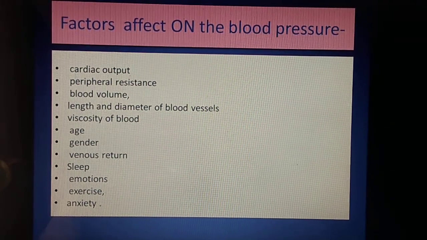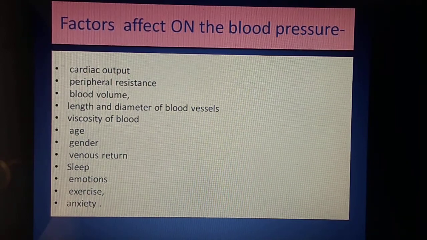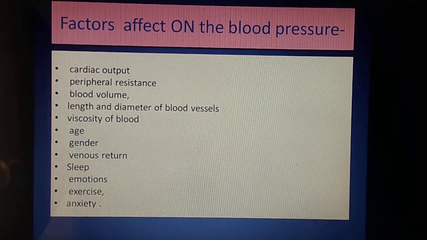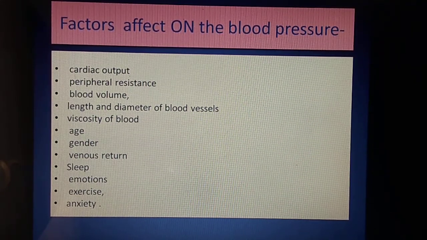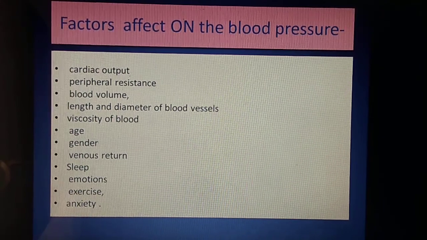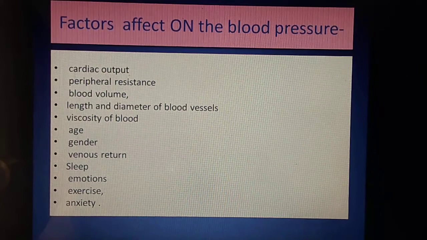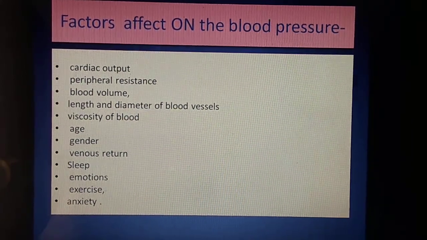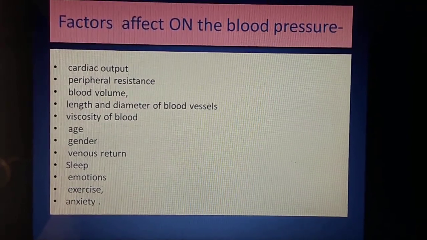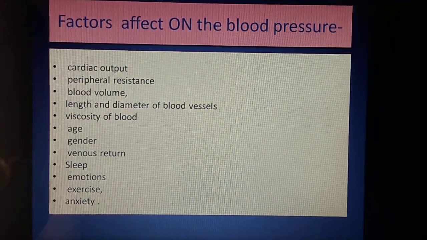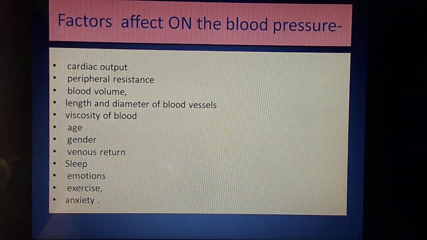Sleep: normal sleep is the most important thing to maintain blood pressure. Emotions: emotional disturbances affect blood pressure. Exercise: while exercising, blood pressure obviously increases. Anxiety: any kind of fear or anxiety in the mind leads to an increase in blood pressure. So these are the different factors that affect blood pressure.